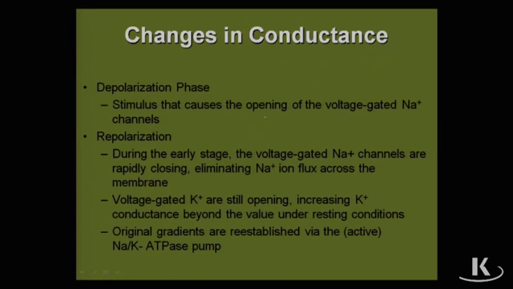So, changes in conductance. Now, conductance means the transmission of ions. Now, I'm going to say the word ion, potassium, sodium, and I'm going to say that interchangeably with the term electrolyte, and ions moving in and out of cells is called conductance.